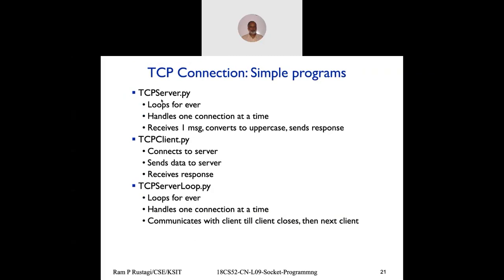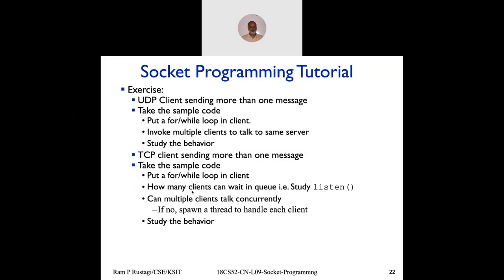I'll demo only server and client pi. The server is in a loop, which is a simple server. Server code accepts one message from a client and is done. But if a client wants to send multiple messages on the same connection, then have a server loop and also have a client loop. We look at those, and this I leave as an exercise.